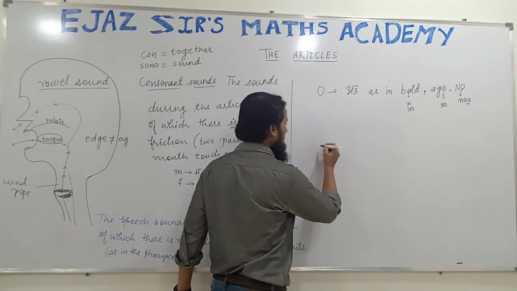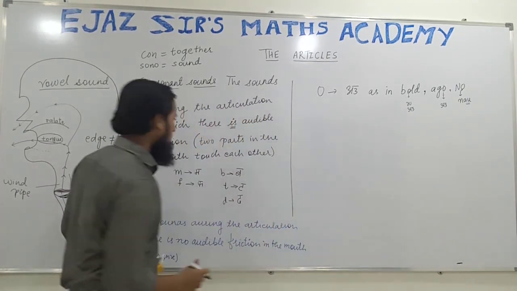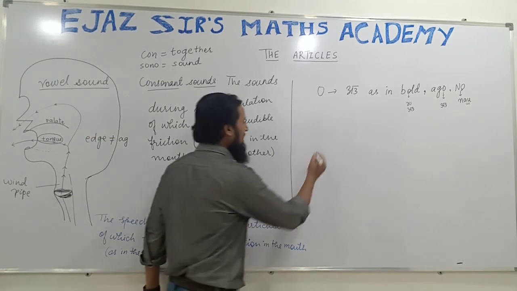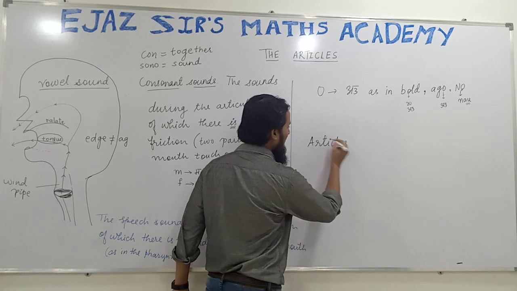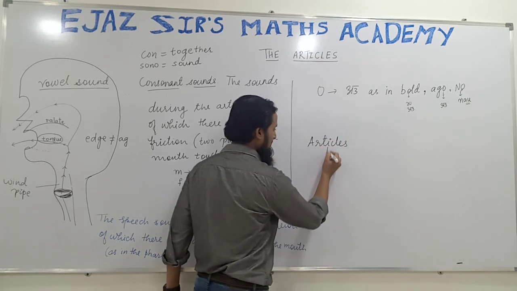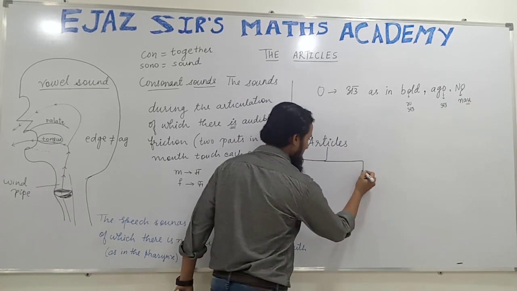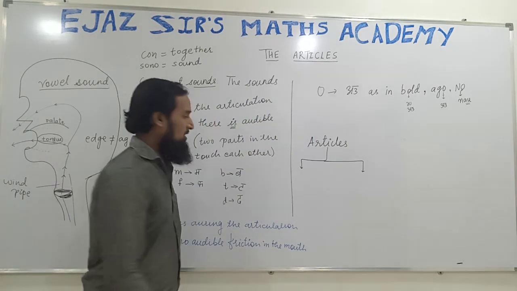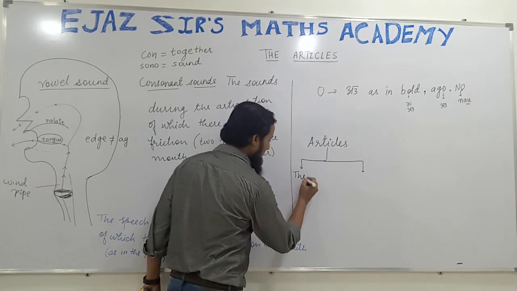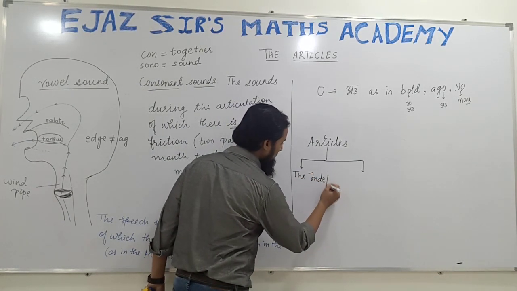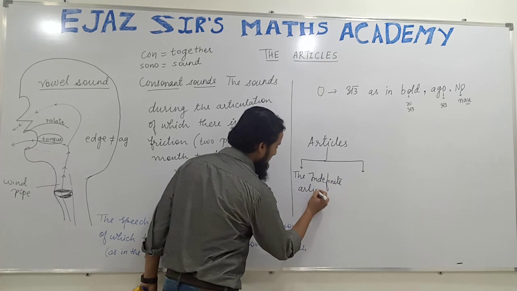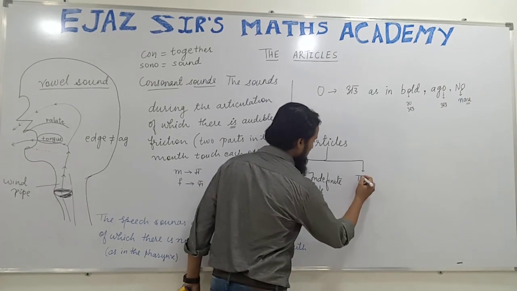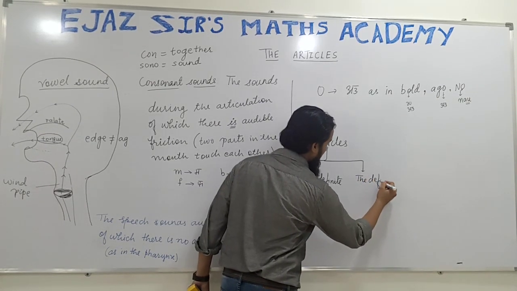And remember, let us start studying. There are two types of articles in the English language. Articles are of two types: the indefinite articles and the definite article.